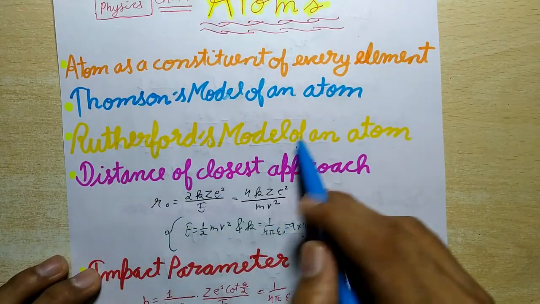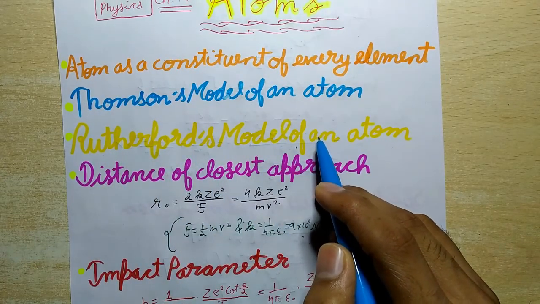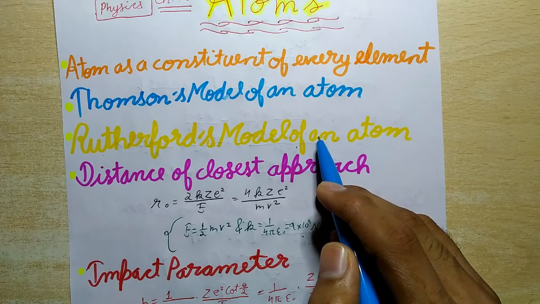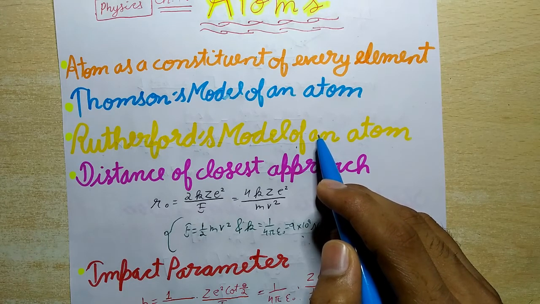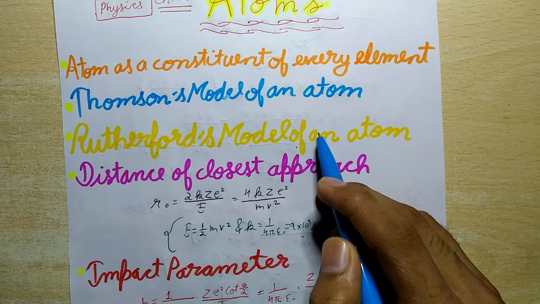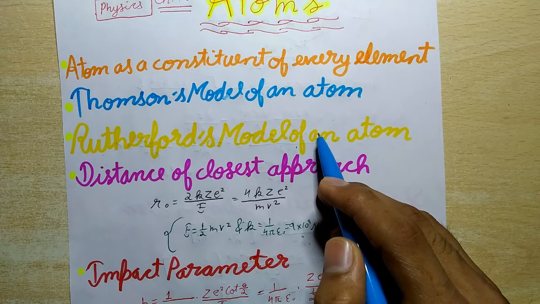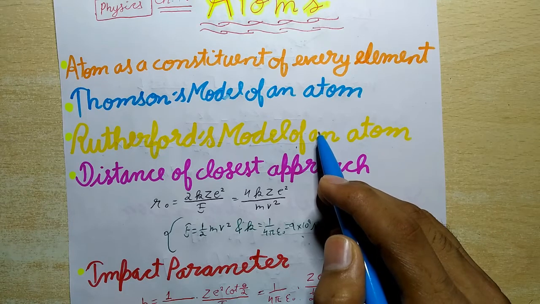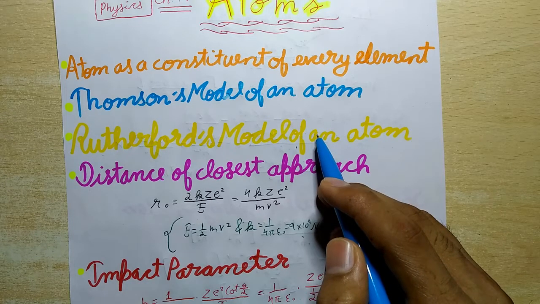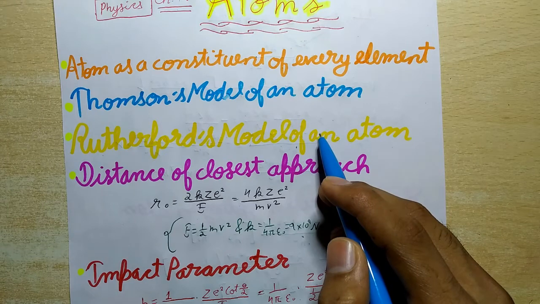Now next is Rutherford's model of an atom. Geiger and Marsden performed experiments on scattering of alpha particles from metal foils. A collimated beam of 5.5 MeV alpha particles was allowed to fall on a 2.1 × 10^-7 meter thin gold foil. The scattered alpha particles produced scintillations on a ZnS screen, which were counted at different angles theta from the direction of the beam.